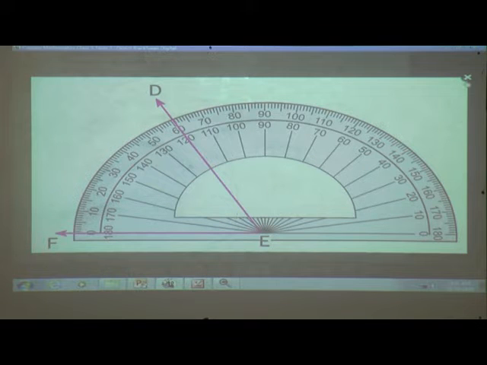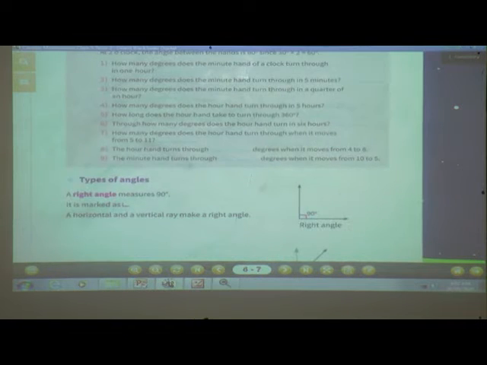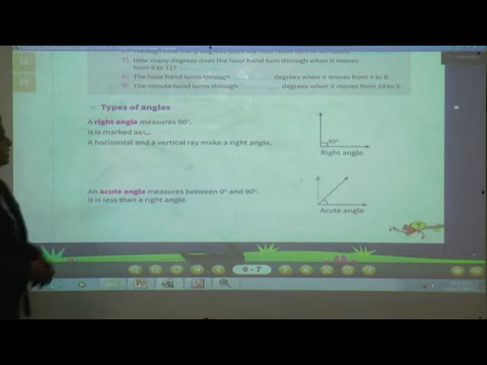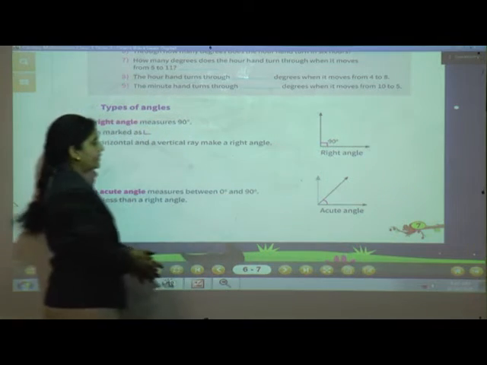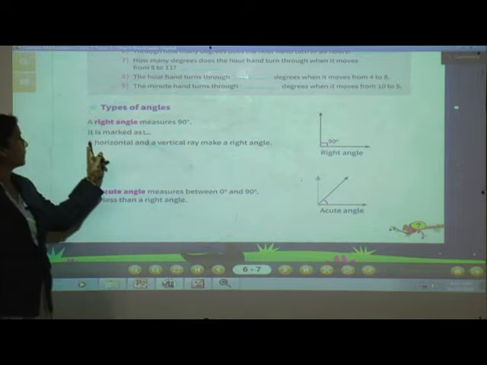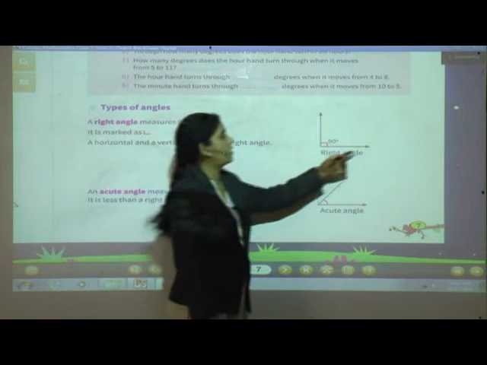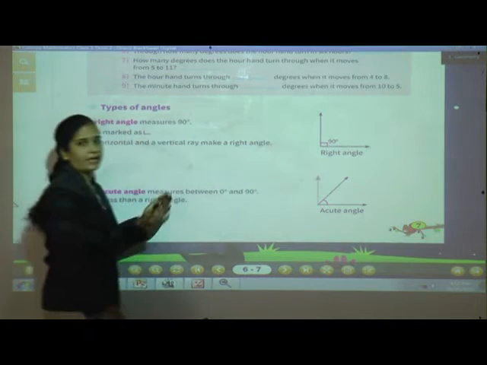So next page, page number 7, types of angles. A right angle measures 90 degree. See, right angle means 90 degree. Okay, it is marked with this sign. See, a horizontal and a vertical ray make a right angle.